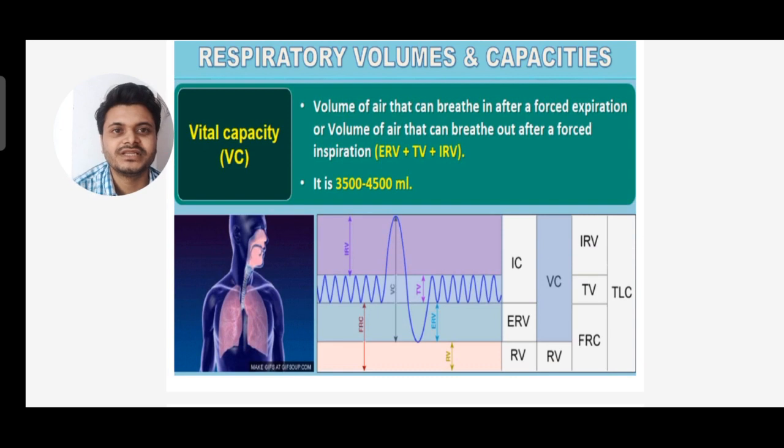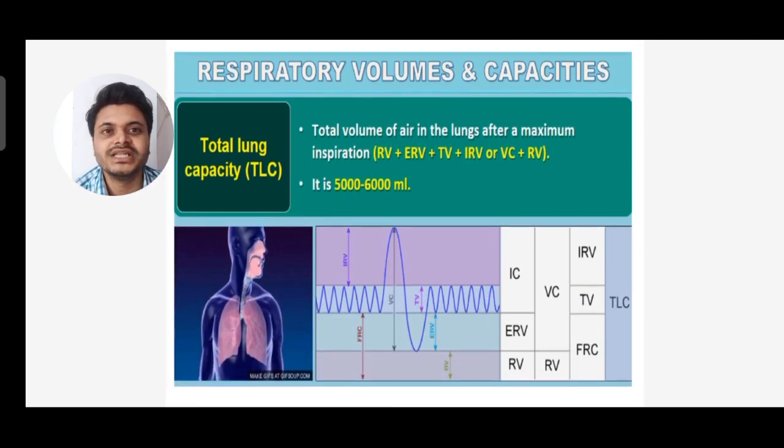So next is vital capacity, that is VC. It is the volume of air that can be breathed in after a forced expiration, or the volume of air that can be breathed out after a forced inspiration. One is forced expiration, one is forced inspiration. It is about 3500 to 4500 ml.